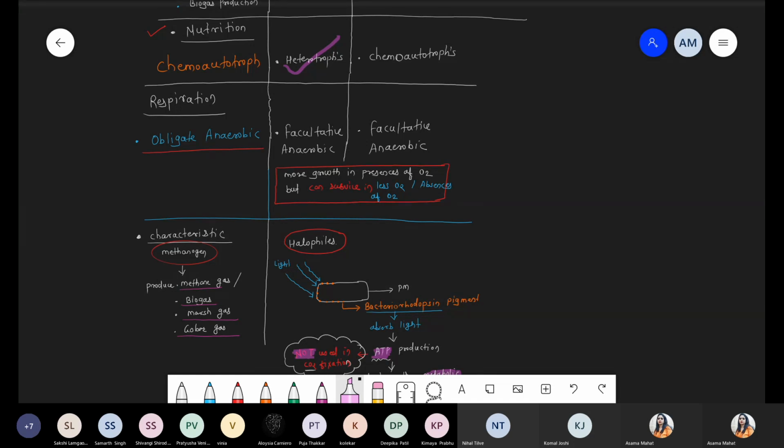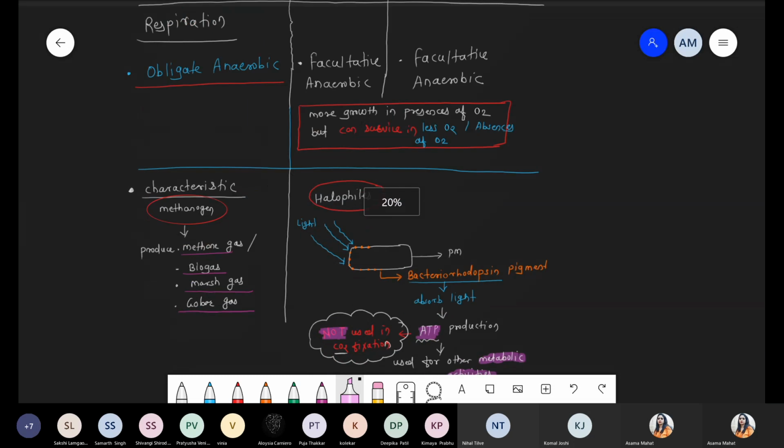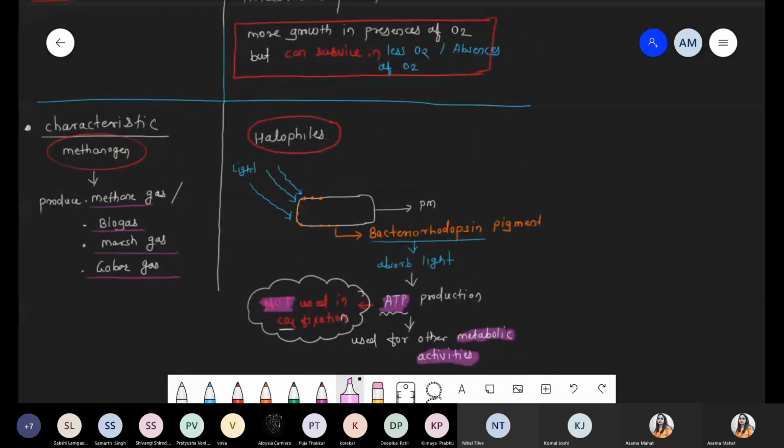Okay, so this was the second characteristic with respect to bacteria, that is halophile bacteria. And the last category, actually a question will not be made from here. The third category is thermoacidophiles.